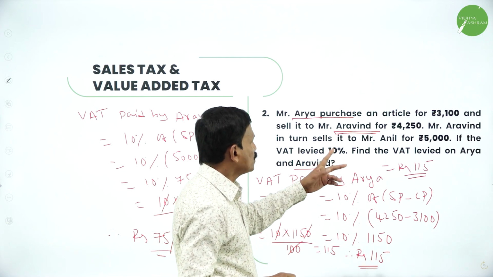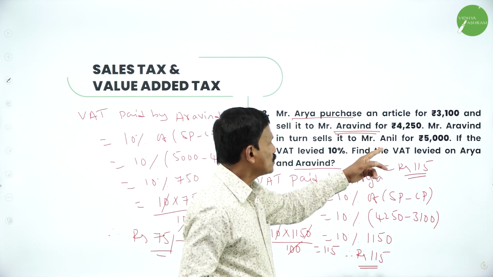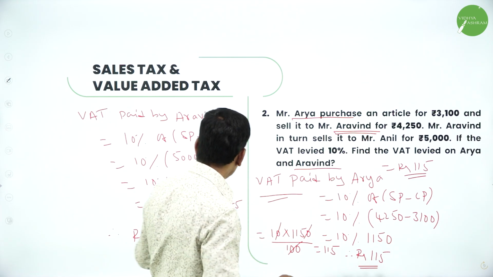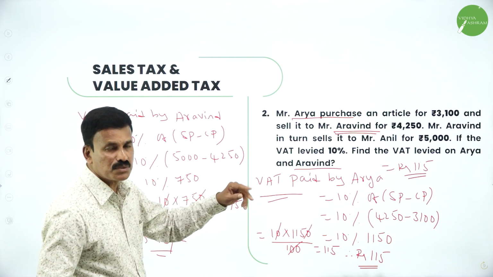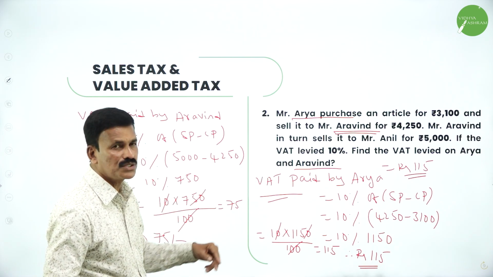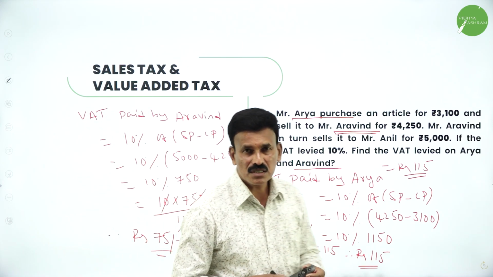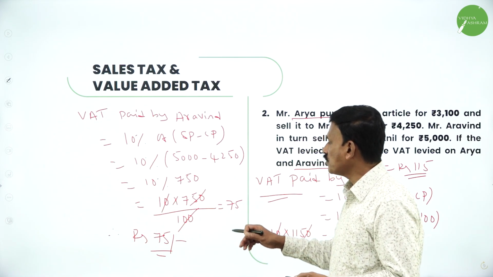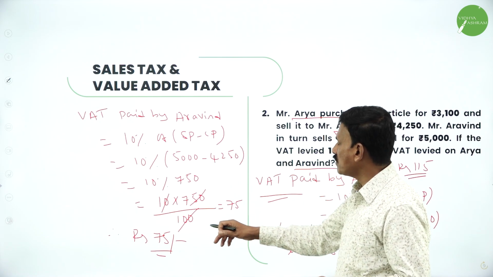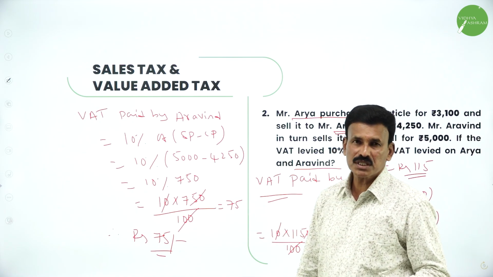Similarly, find out the VAT paid by Arvind, with 5,000 and 4,250. The difference, selling price minus cost price, is 5,000 minus 4,250. So the difference is 750. So 10% of 750 is 75 rupees. So therefore the VAT paid by Arvind is equal to 75 and Arya is equal to rupees 150.